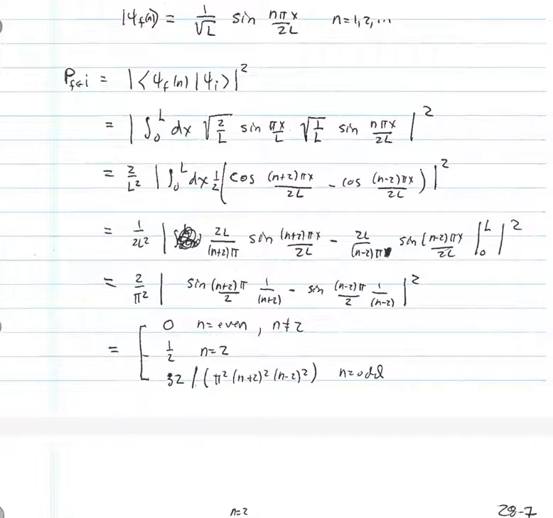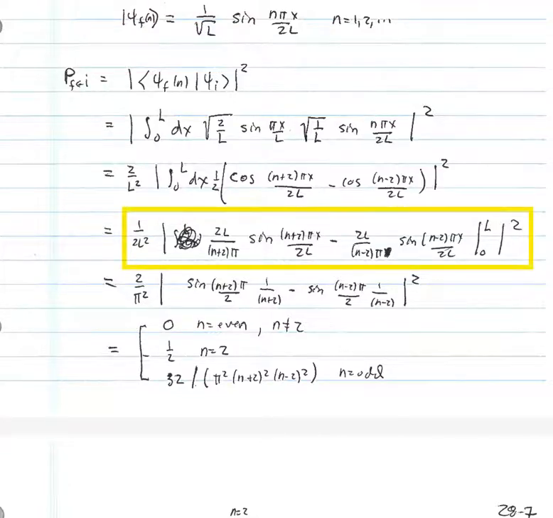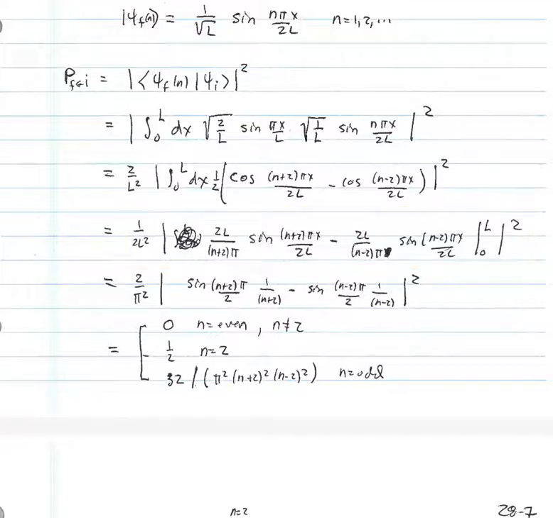I get a 1 over 2L squared. We can do each of those integrals. The first one is 2L over n plus 2 pi sine n plus 2 pi x over 2L minus 2L over n minus 2 pi sine n minus 2 pi x over 2L. And we have to evaluate that between 0 and L. At 0, the signs are all equal to 0, so we only really have to evaluate it at L.